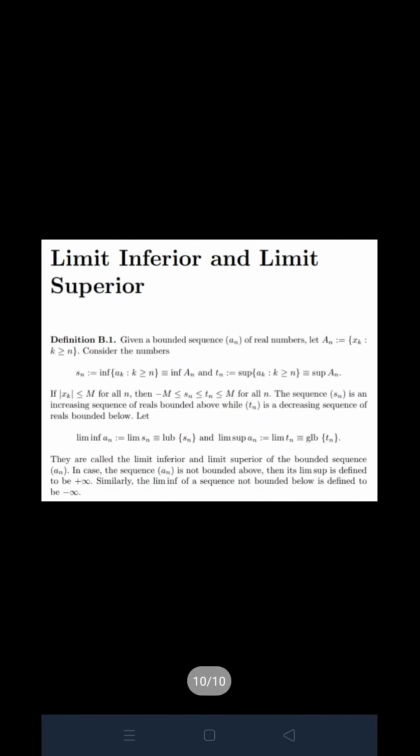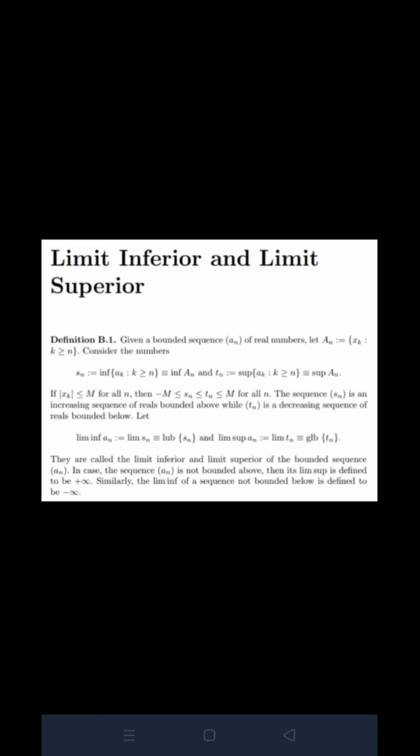Limit inferior and limit superior. Given a bounded sequence x_n of real numbers, let A_n equal the set of all x_k where k is greater than or equal to n. Okay, did you understand what A_n is? A_n is the set of all x_k, meaning A_1 will be x_1, x_2, x_3 and so on, A_2 will be x_2, x_3, A_3 will be x_3, x_4, like that.